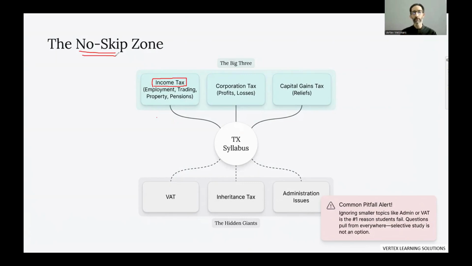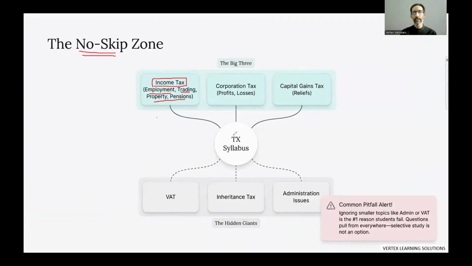Okay, so you are looking at how to tax the employment income, how to tax the trading income, how to tax the property business income and the pensions. All of those sources of income would be taxed by following the income tax rules, and these are the income taxes for individuals.